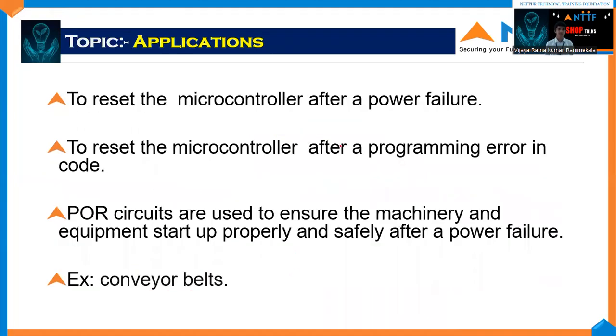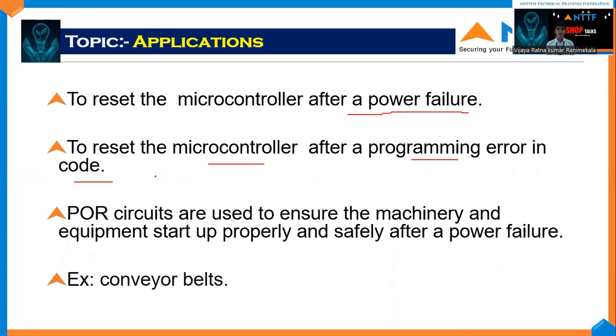Let us see applications. To reset the microcontroller after a power failure. For example, we see a washing machine. When we give an operation to wash the clothes and suddenly there is a power failure, it will start from the starting. It means the microcontroller will reset when there is a power failure. Without a power failure, the reset pin will be normal. To reset the microcontroller after a program error in a code. It means in microcontroller software, if we are giving any code to a system and there is any error, the reset pin will reset the program and it cannot be taken to the software.